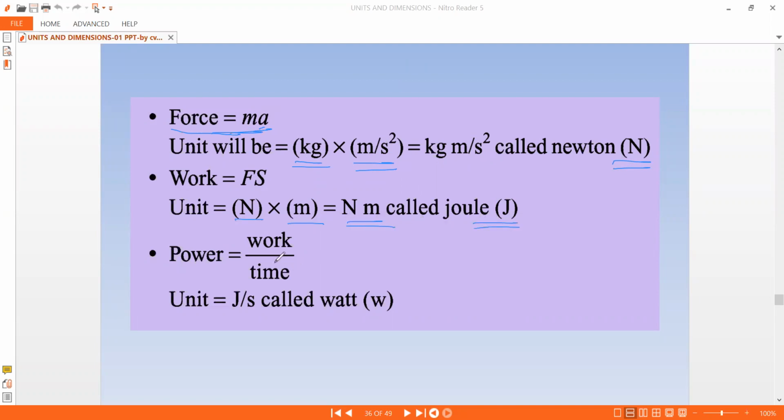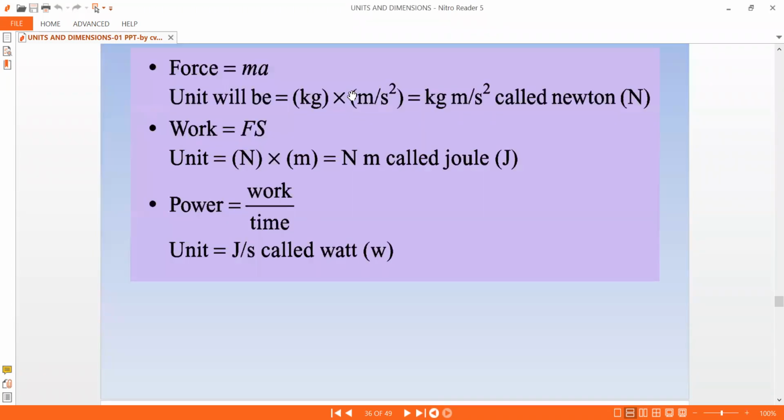And power is work done by time, joule per second, that is called watt. Watt is joule second inverse, very important. Newton into meter is actually joules. So this is what you have to learn from here.